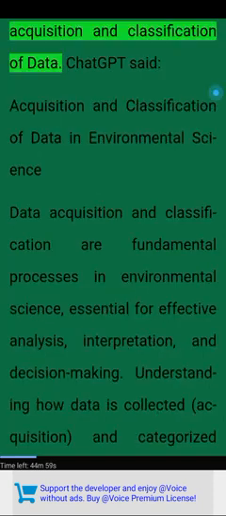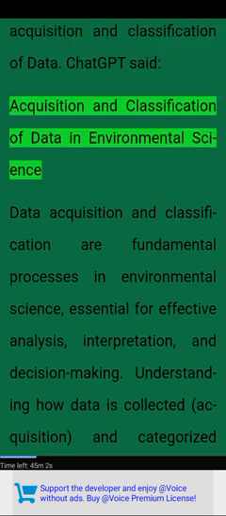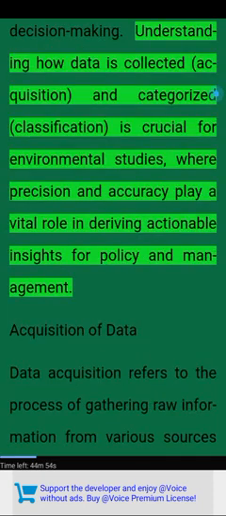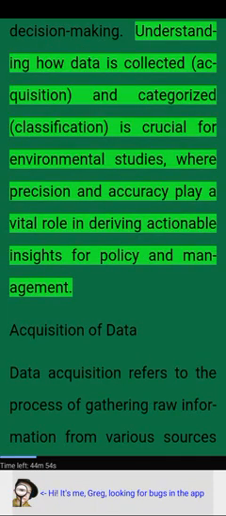You said: Acquisition and classification of data. ChatGPT said: Acquisition and classification of data in environmental science. Data acquisition and classification are fundamental processes in environmental science, essential for effective analysis, interpretation, and decision making. Understanding how data is collected (acquisition) and categorized (classification) is crucial for environmental studies, where precision and accuracy play a vital role in deriving actionable insights for policy and management.